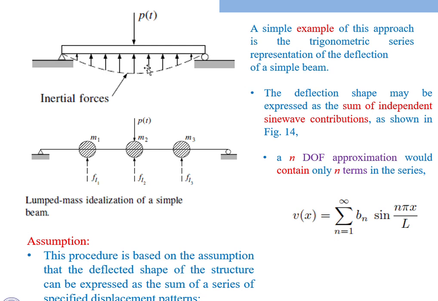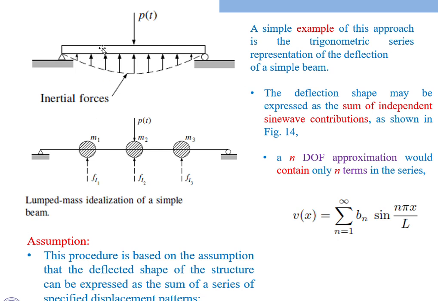This is the profile of this particular mass system when we apply the external force. But for the requirement of this profile, we can divide this beam into three parts. If you want, you can also divide it into more than three parts, but here I am going to divide this mass system into three parts.